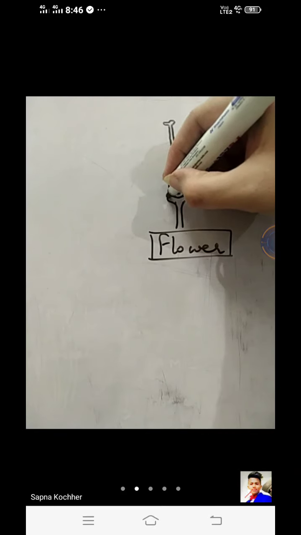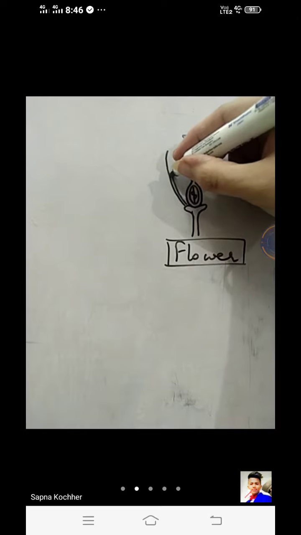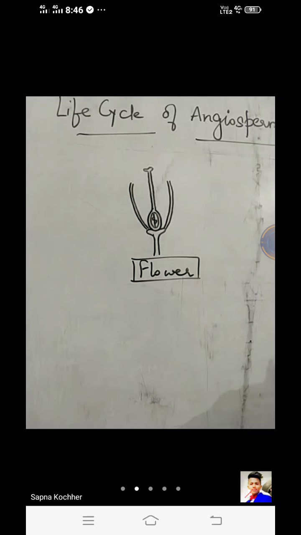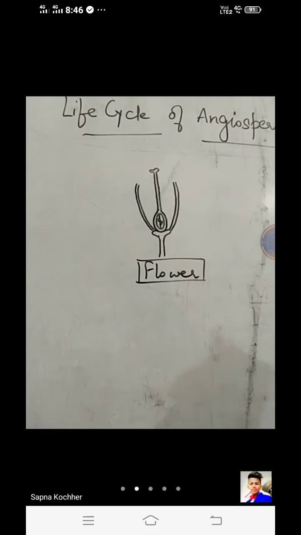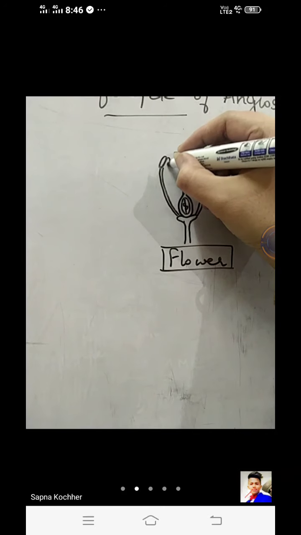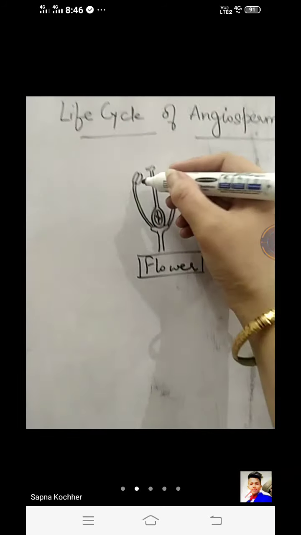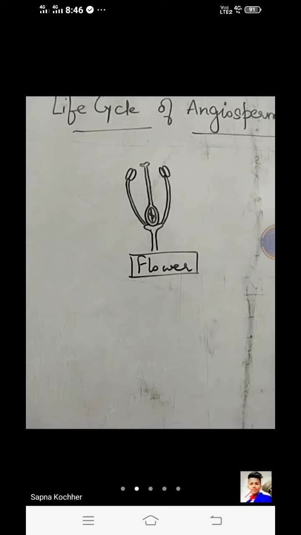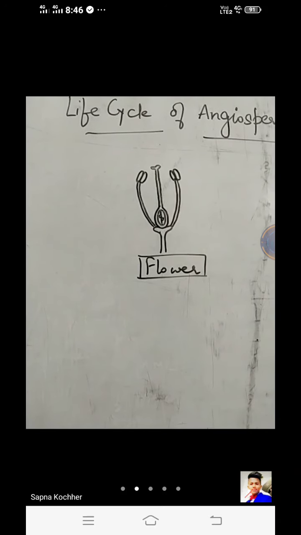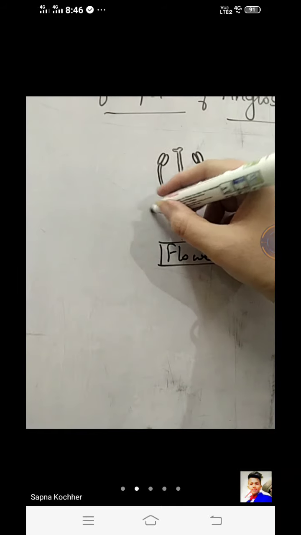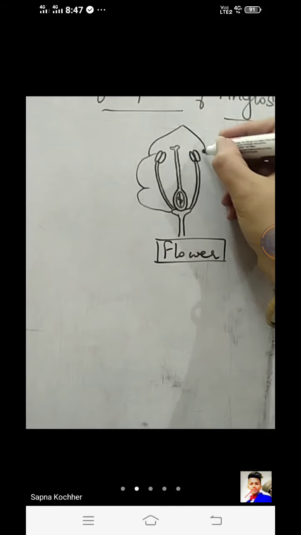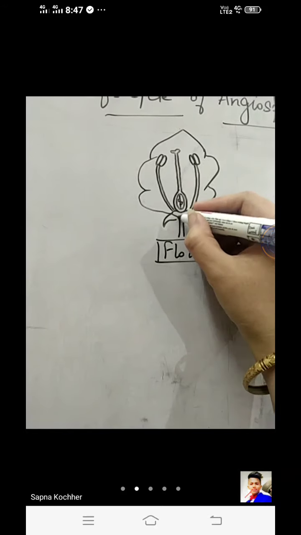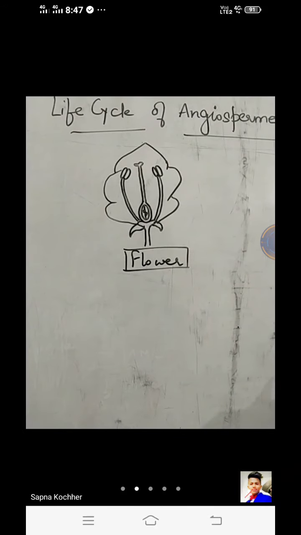Then next, angiosperms also have bisexual or unisexual kinds of flowers. So here I am making the bisexual flower in which the male and the female are found together. The male organ, that is the stamen, with the anther and a filament. Similarly, on the other side, you can make as many stamens as you want. I'm just making two of these. Then they are covered by the other non-essential parts like the petals and sepals. Colorful petals and the green colored sepals.